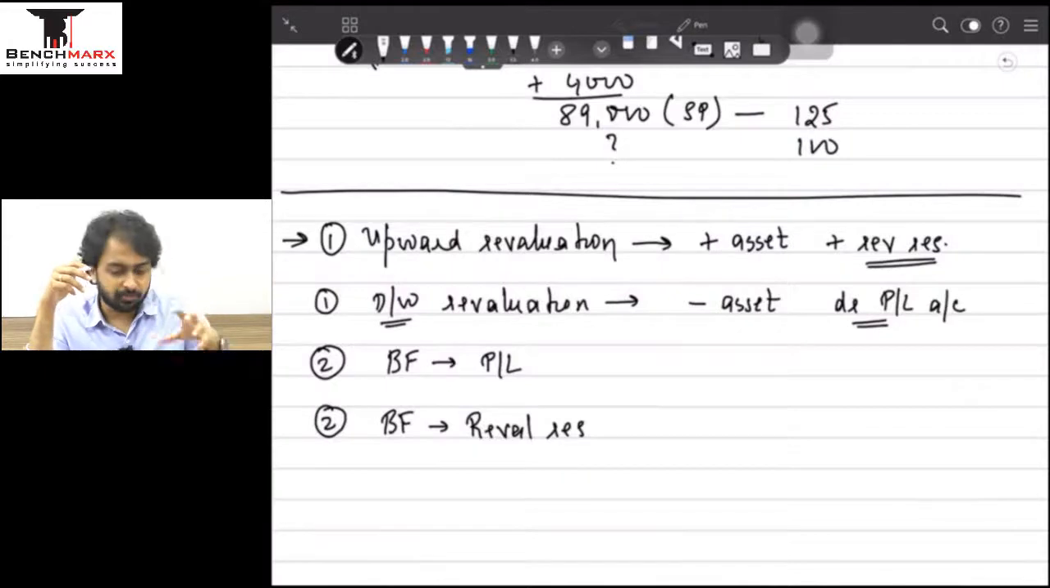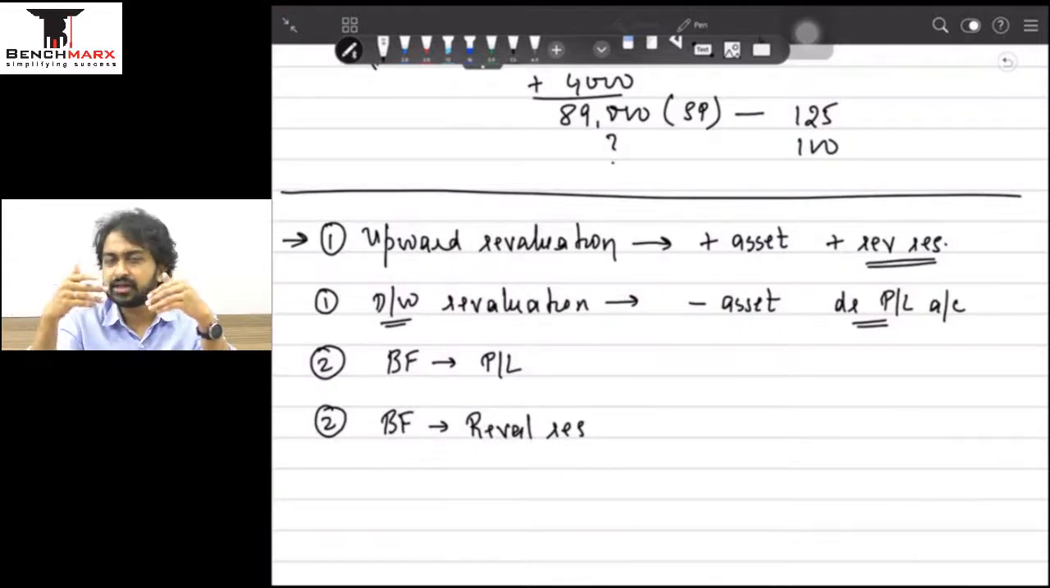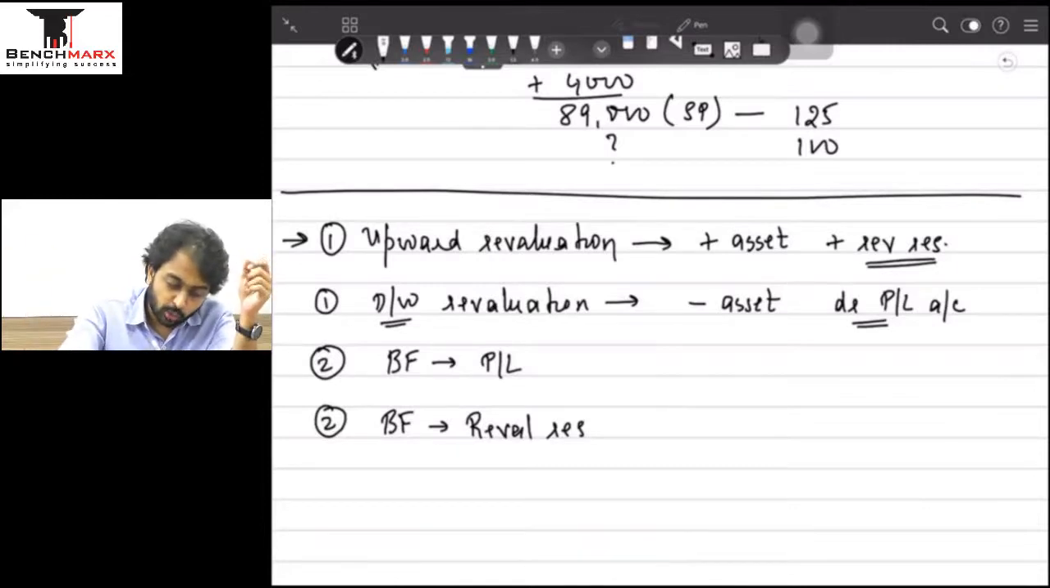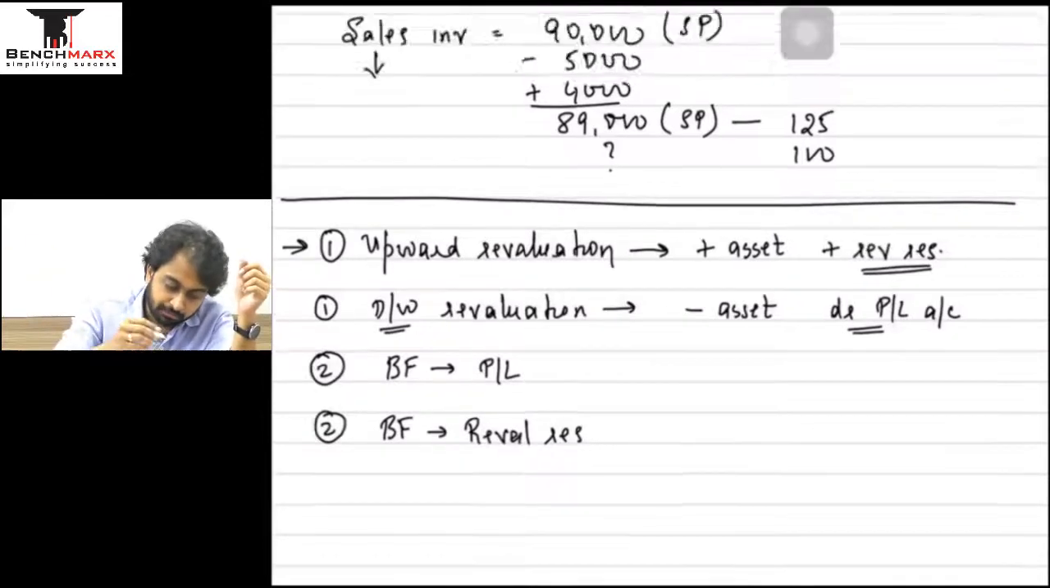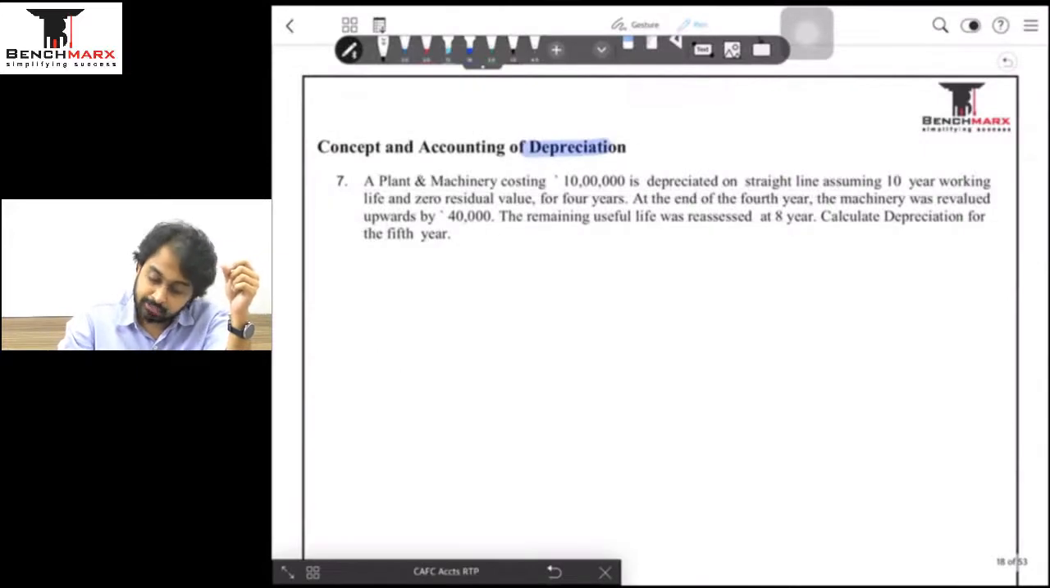Now we are going to do a sum where this concept is not used, but a simple concept is used. But since we are discussing revaluation, I have introduced you to the basics of the concept as well, and this is more than enough to start our question number 7 on depreciation.